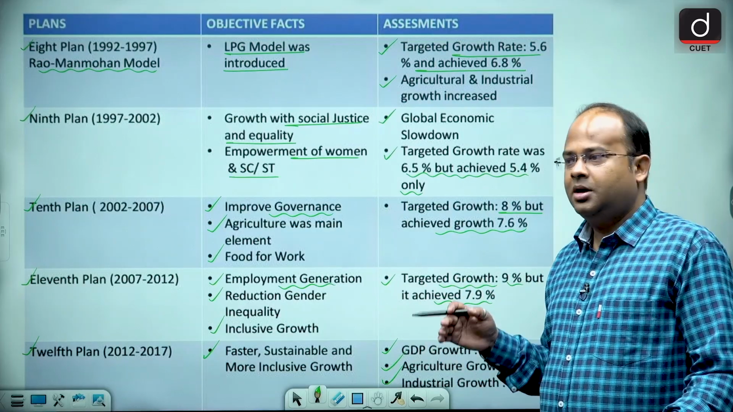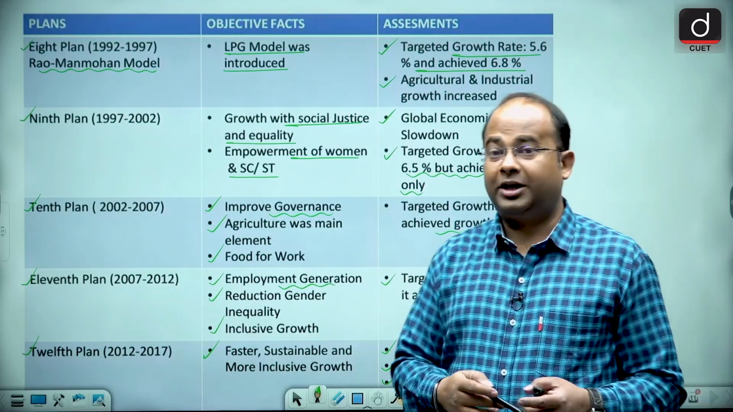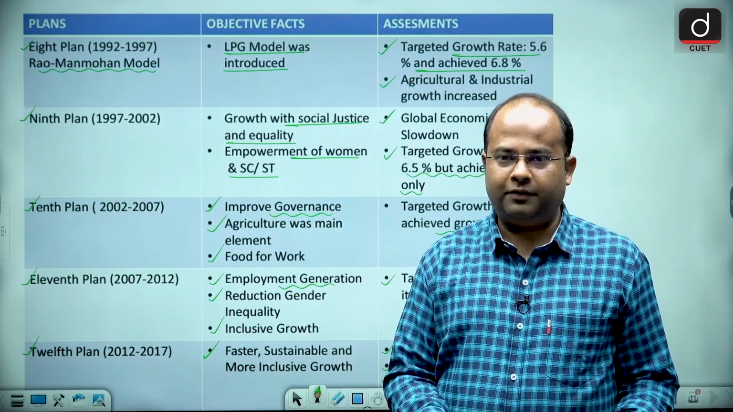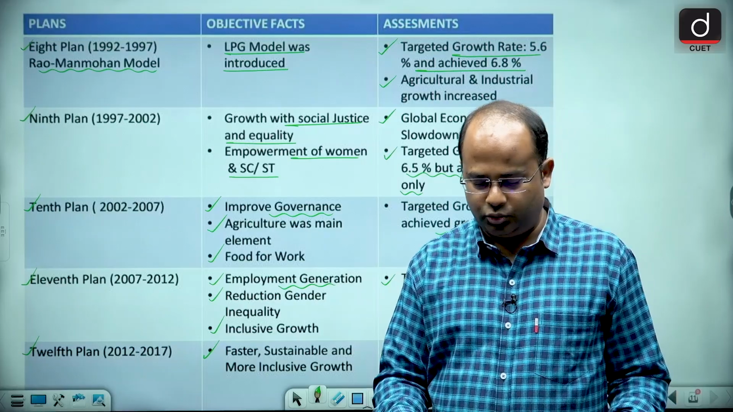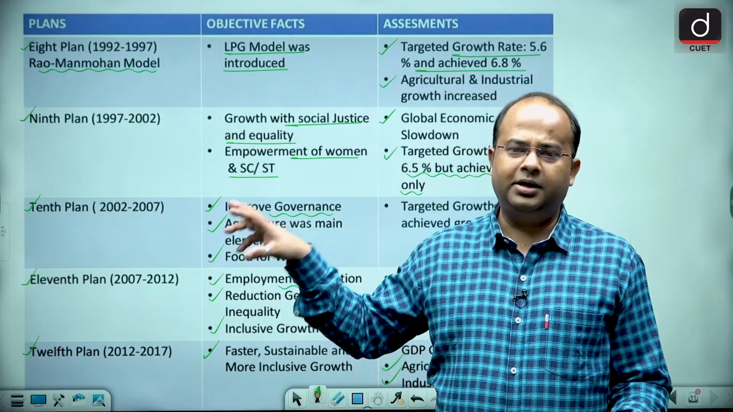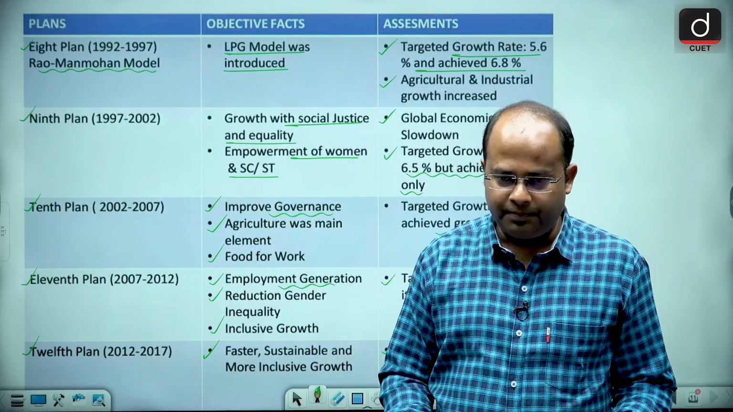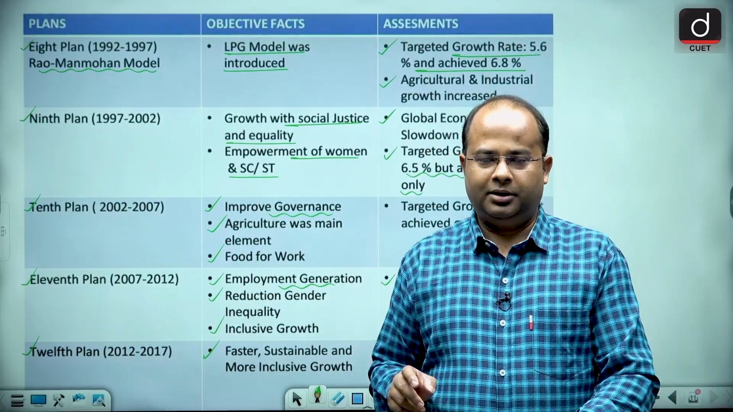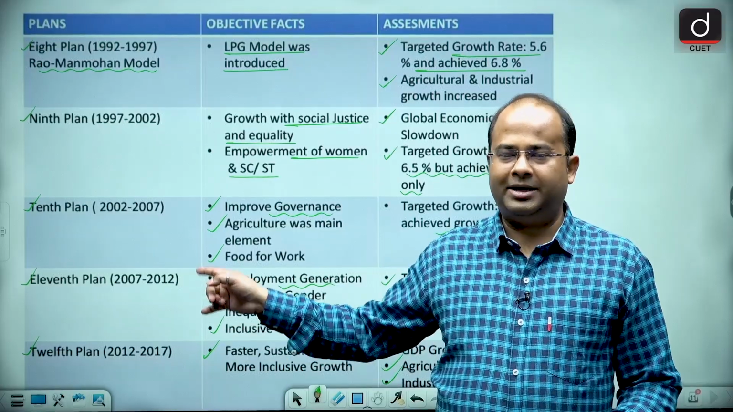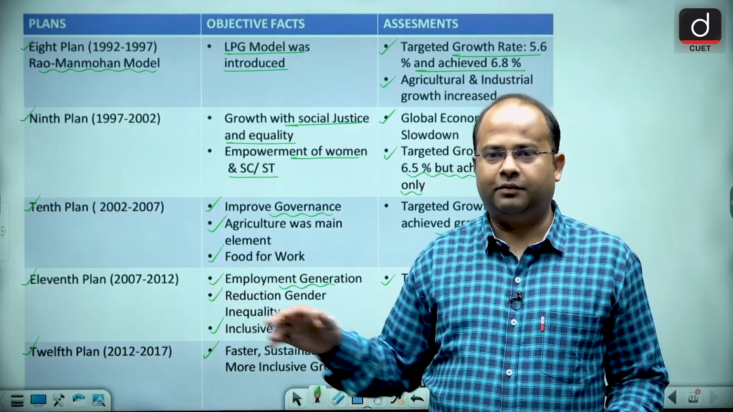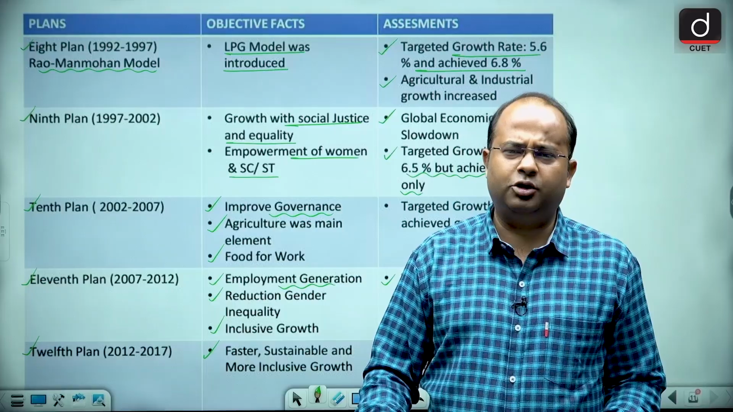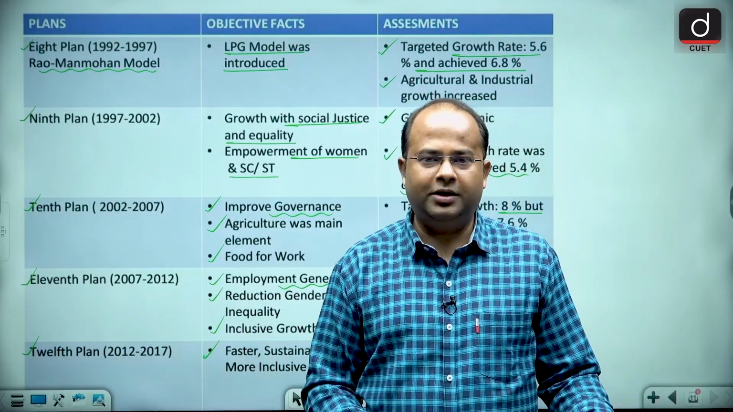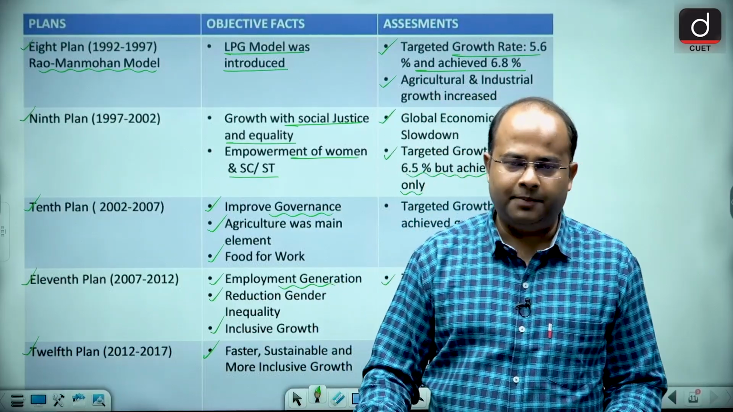After the 12th 5-year plan, guys, the 5-year plans stopped. The reason was that Niti Aayog came in 2015. So finally the 5-year plan was stopped. The last 5-year plan was the 12th, which started in 2012 and had to be completed by 2017, after which no 5-year plan was made.